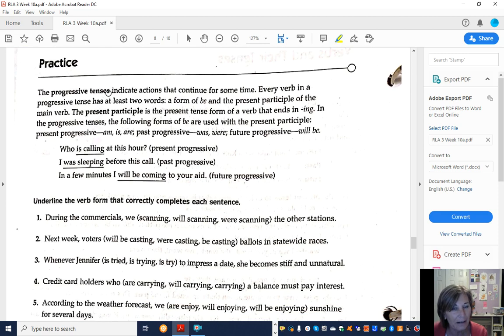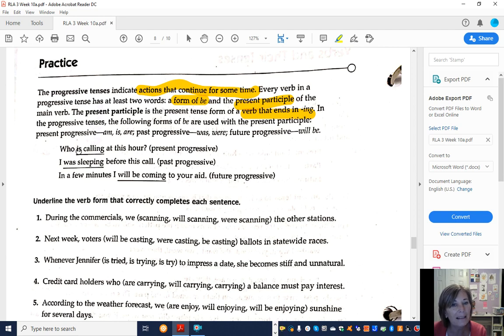And then progressive tense. Progressive tense is an action that continues for some time. And in a progressive tense, you have to have two words, a form of be and then the present participle. The present participle is formed by using the verb and then adding ing. The form of be is am, is, are, and these different ones.